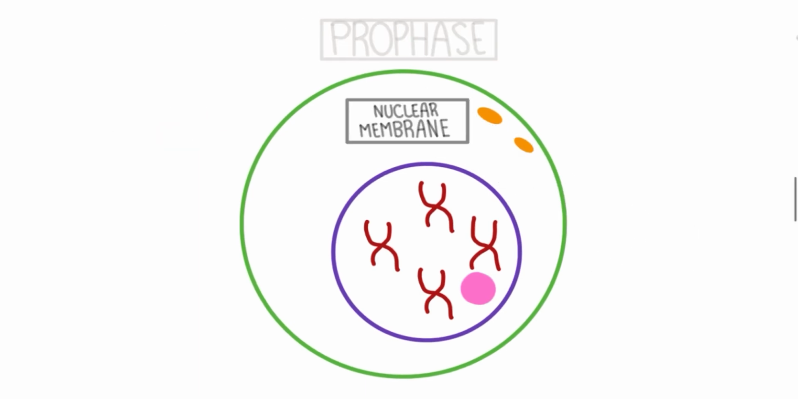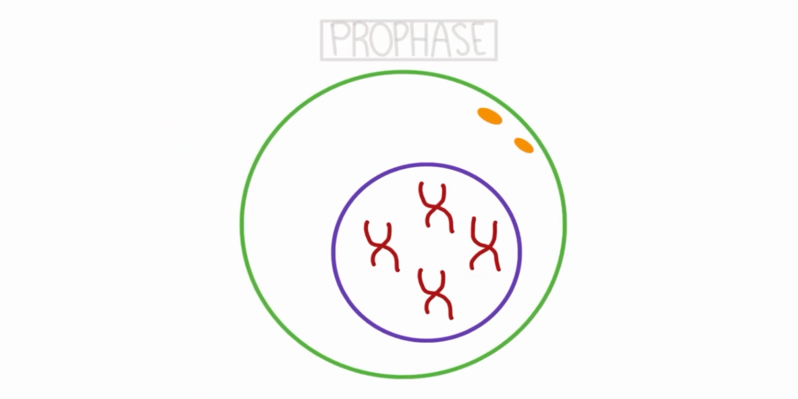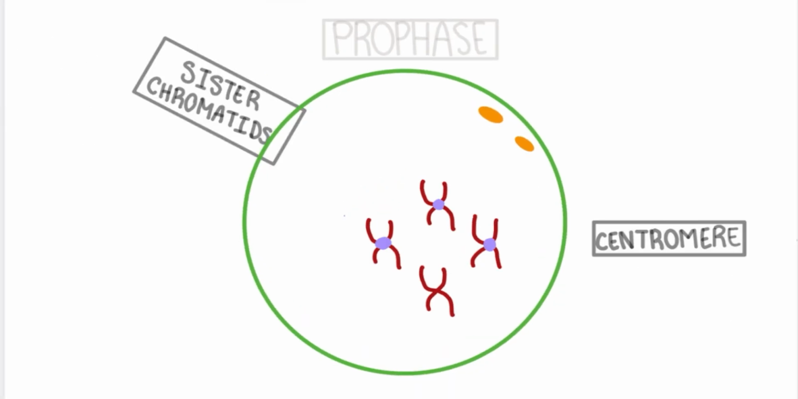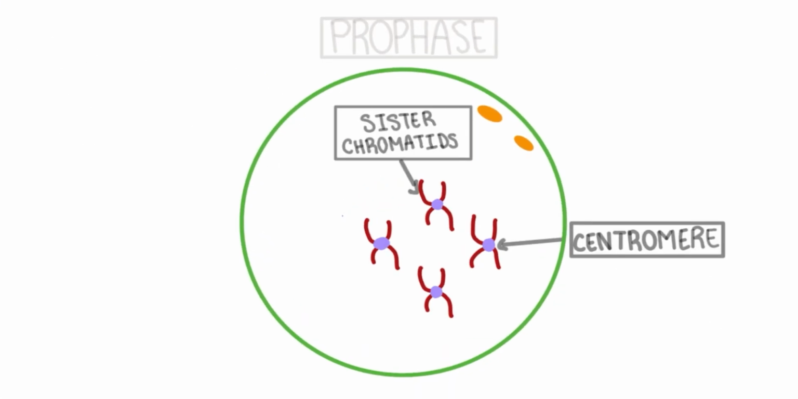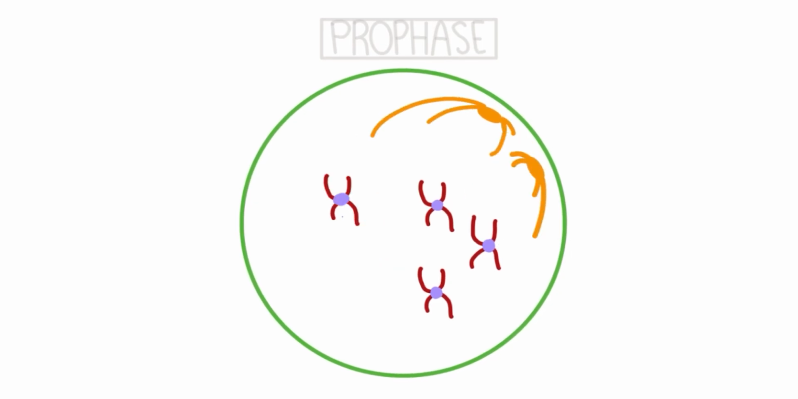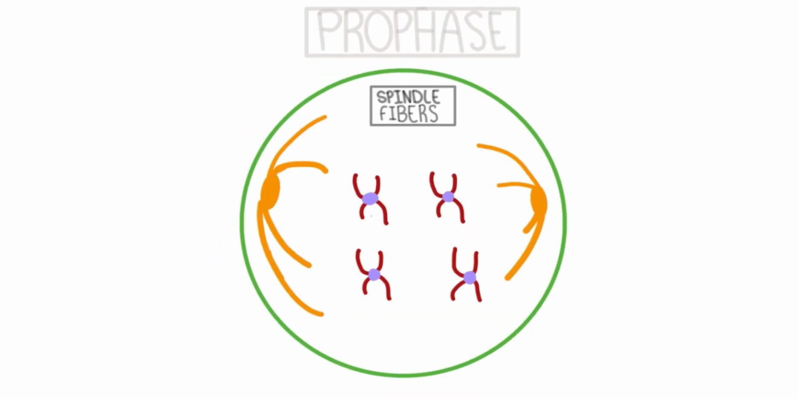The next process of the cell cycle is called prophase. In prophase, the nucleus starts to condense and the nuclear envelope disappears. The chromosomes turn into sister chromatids, which are held together in the center by a centromere. The spindle fiber starts to form and expand towards the chromosomes.